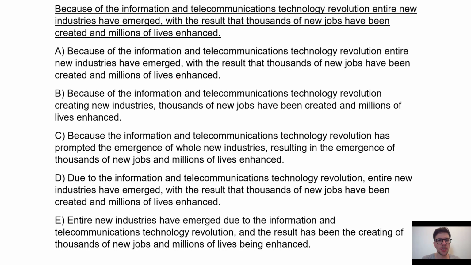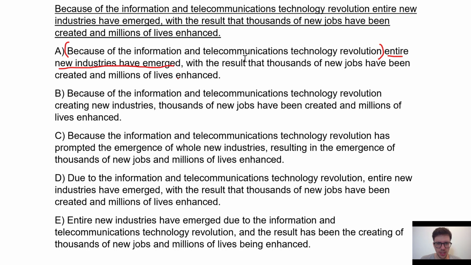Okay, welcome back. Because of the information and telecommunications technology revolution, entire new industries have emerged, with the result that thousands of new jobs have been created and millions of lives enhanced. Okay, so we've got our old friend: it's because of the information and telecommunications revolution. Because of this, entire new industries have emerged.